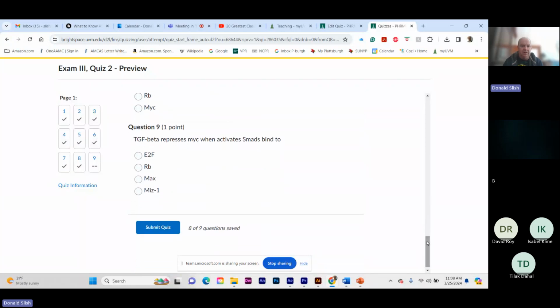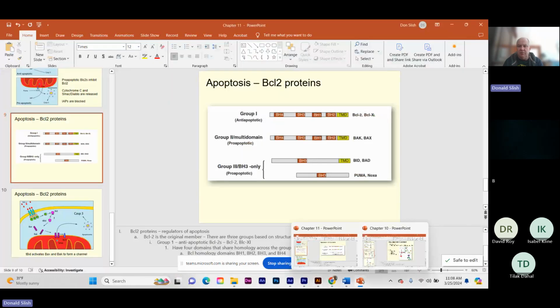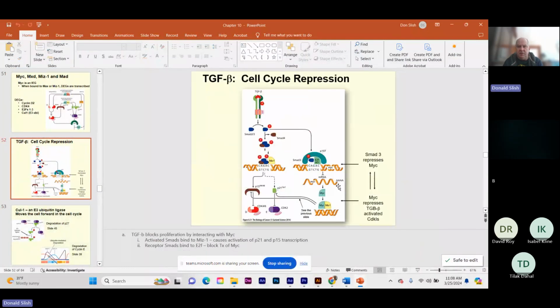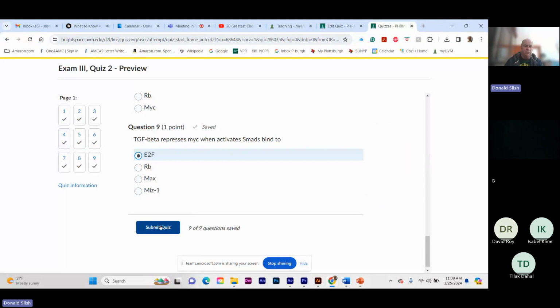TGF beta binds, represses MYC when the SMADs bind to, I believe it's MIS1, nope, E2F. I'm going to look that one up real quick. Here's TGF beta binds to E2F. SMAD3 binds to E2F. Is that it? There's only 9 questions because one was worth 2.